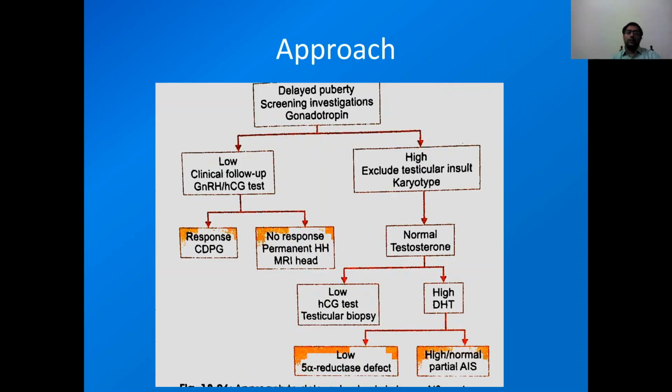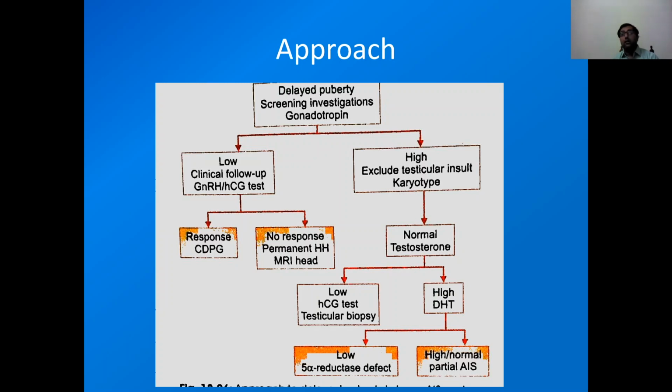Now, how will we approach? First, we have to see clinical signs, history, and rule out causes like renal failure, liver failure. After ruling out all other causes, we perform gonadotropin levels. If there is low gonadotropin and low testosterone, then we have to give testosterone.